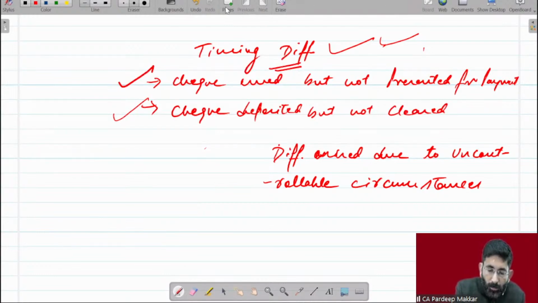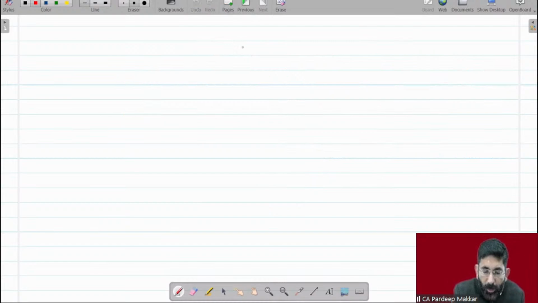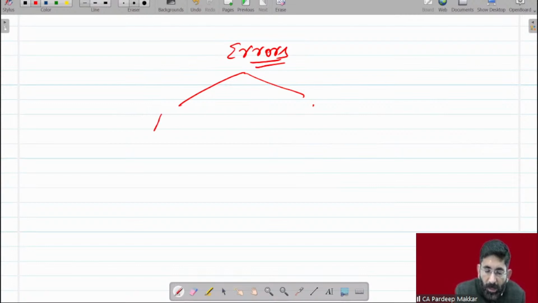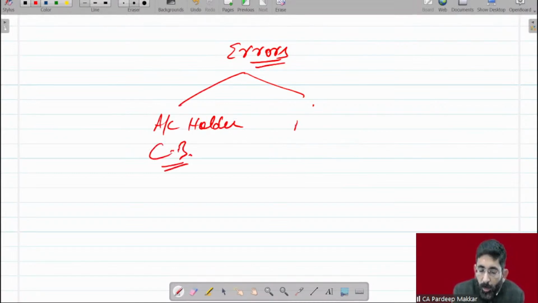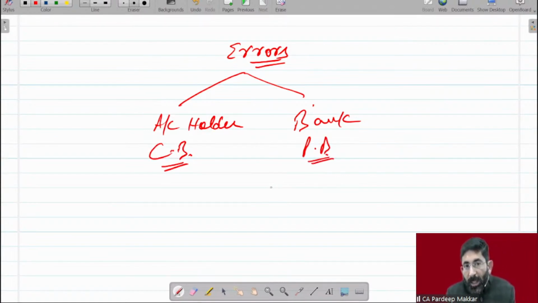Now, whenever we are talking about errors, errors may be made by two parties: either by the account holder, that is in the cash book, bank column, or by the bank, that is in the passbook. So bank will make errors. Which type of error will the bank make?